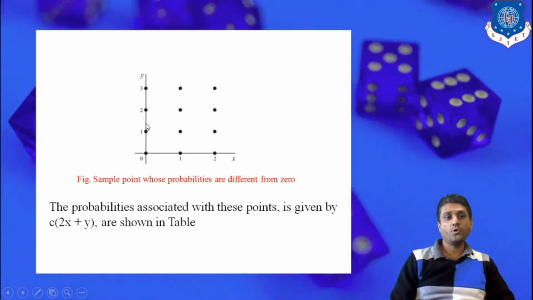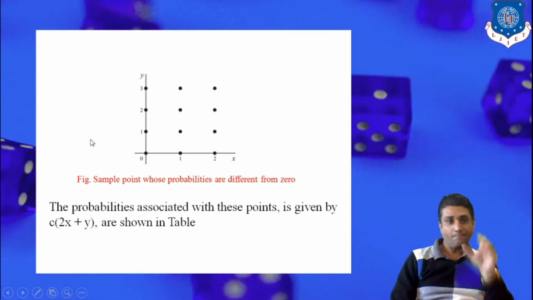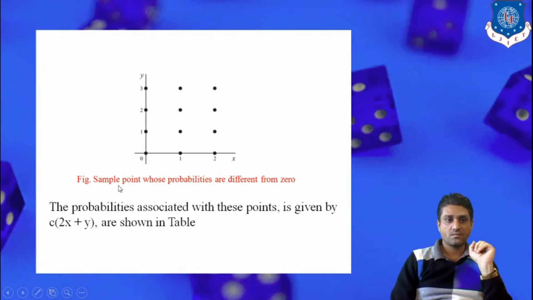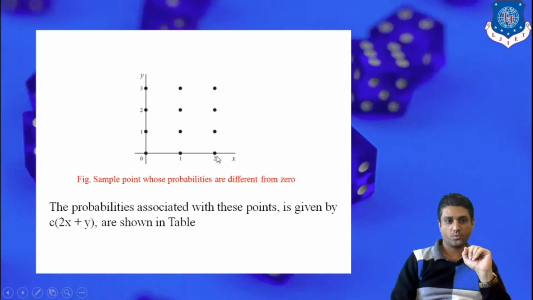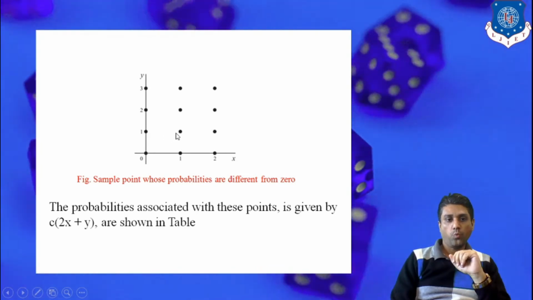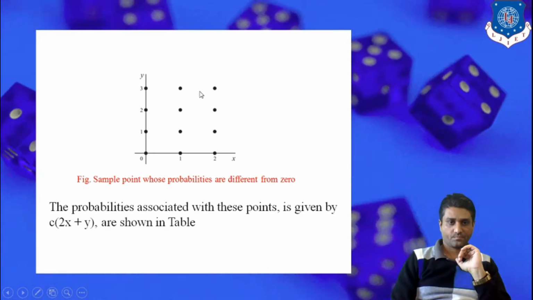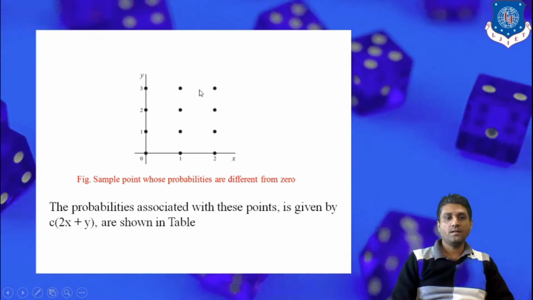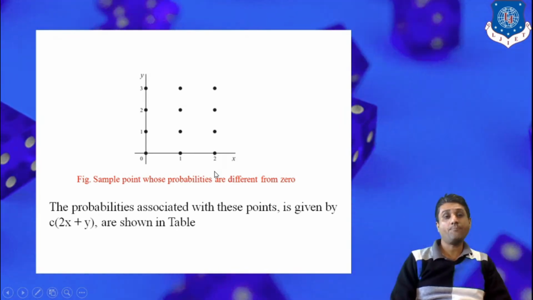So it may include 0, 1, 2 and 3. So our sample space precisely contains the points (0,0), (0,1), (0,2), (1,0), (1,1), (1,2), and similarly all these. So there are a total of 3 plus 3 plus 3 plus 3, that is, 12 points.